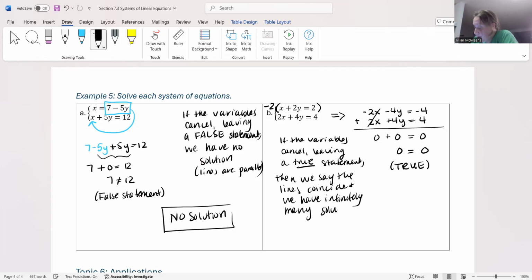Now, what you don't want to say is that X is all real numbers. That is not how this one works. When you're in chapter 6 and you're solving linear equations in one variable and you get one of those situations where the variables cancel and you're left with a true statement, we would say that X is going to be all real numbers. The solutions to an ordered pair are not real numbers. They're ordered pairs. Okay, so we can't say X is all real numbers because all real numbers doesn't necessarily satisfy this system of equations. However, there are infinitely many ordered pair solutions, but they're very specific ordered pair solutions.